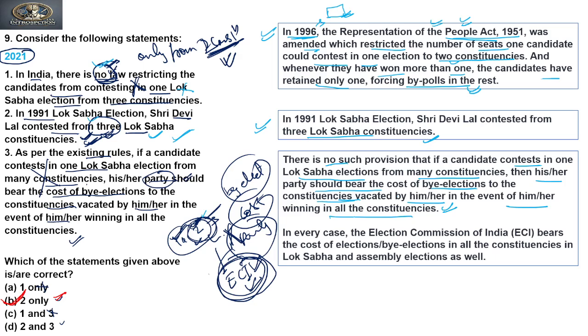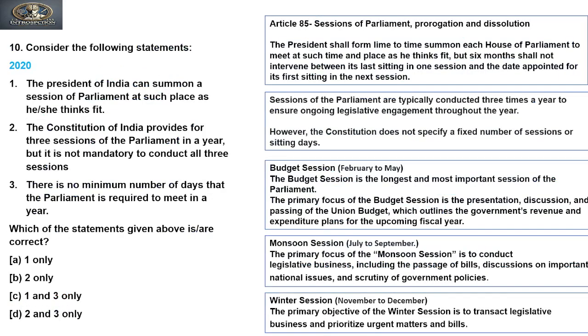In every case, the Election Commission of India bears the cost of elections and by-elections in all constituencies in Lok Sabha and Assembly elections as well. So it is not the party on whose ticket the candidate contests; rather it is the Election Commission who bears all the cost. Is it clear? So the third statement is incorrect on this basis. Let's move to the next question.